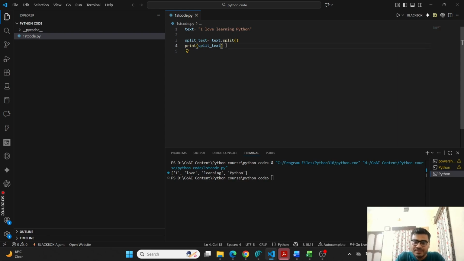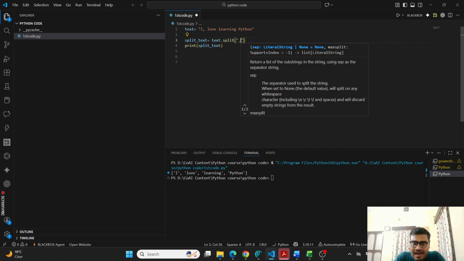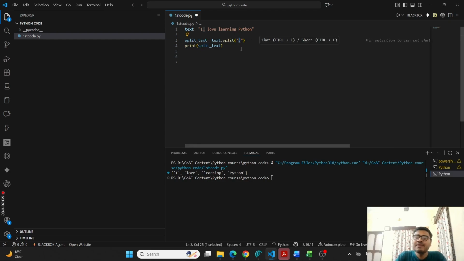For example, let me do it here only. Suppose I change this text: "I, love learning Python". So I have a comma here, right? Now if I split it again like this, text dot split, now I want to split it with comma as a delimiter. What does it mean? It means I will put inverted commas, and within those inverted commas a comma. This comma I am putting as a delimiter. It means I want to split this text with comma as a delimiter.